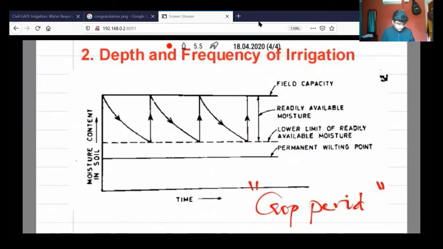Sowing to harvesting. Let's see. Any other answers? Sharan has given his answer. Good. It is the time. Right. Monica, good answer. I just want to see how many people are following so that I can go forward.